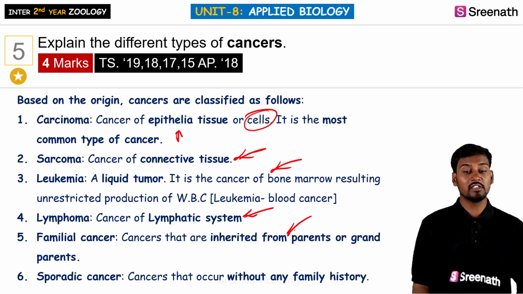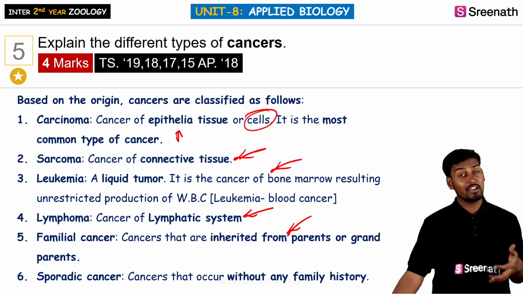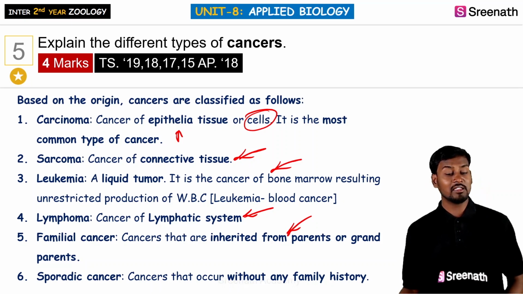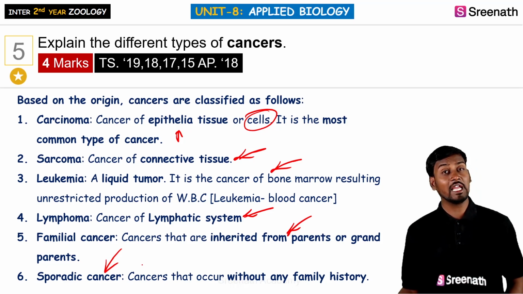And next one is familial cancer, that is a cancer which was inherited from the family, from one generation to the other generation. Then sporadic cancer. So the cancer that is caused without any kind of family history is called sporadic cancer.